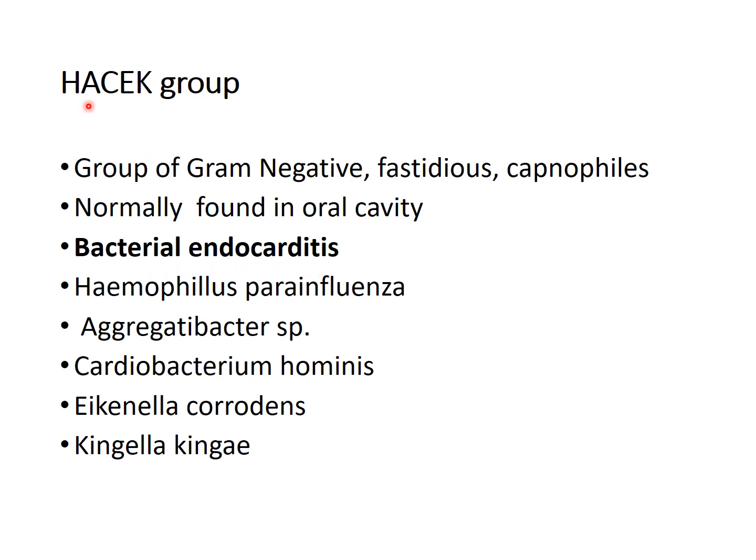Each letter of this group stands for one bacterium: H for Haemophilus parainfluenzae, A for Aggregatibacter species, C for Cardiobacterium hominis, E for Eikenella corrodens, and K for Kingella kingae.